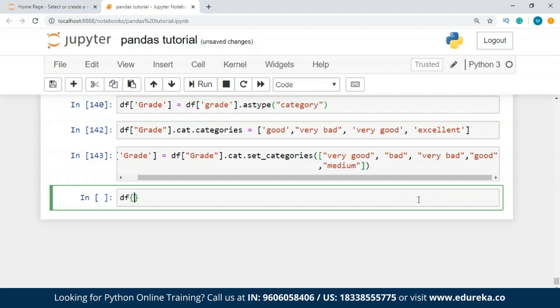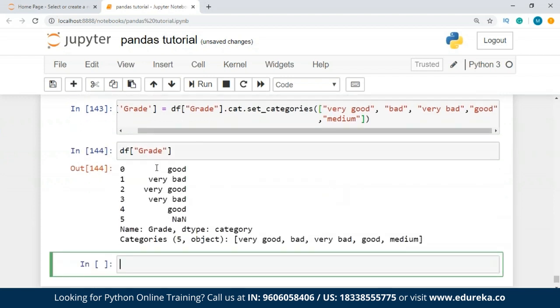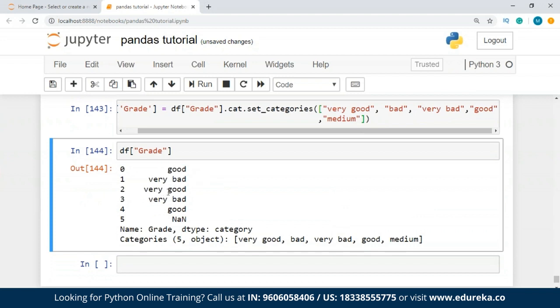Now I'll just write df grade. Okay, so we have good, very bad, then we have very good, very bad, and good, and then we have NaN because we have not given any other category for that. And we have the 5 objects. So we are getting very good, bad, very bad, good, medium. So that's how you use the categoricals in pandas, guys.